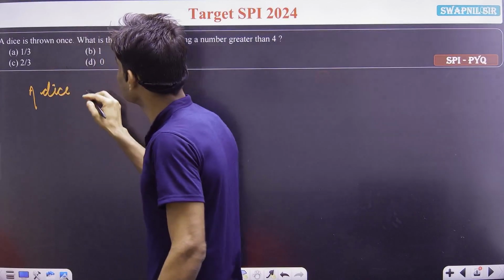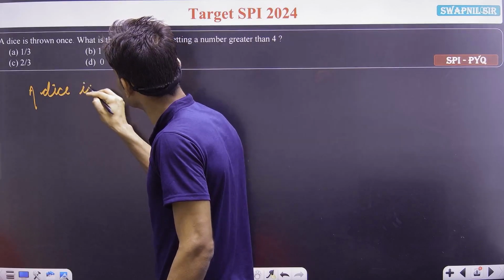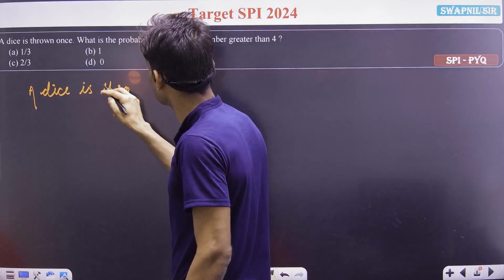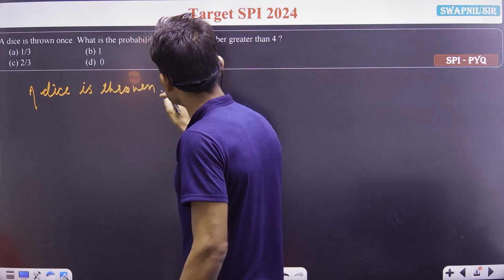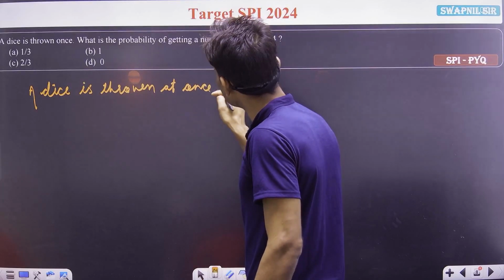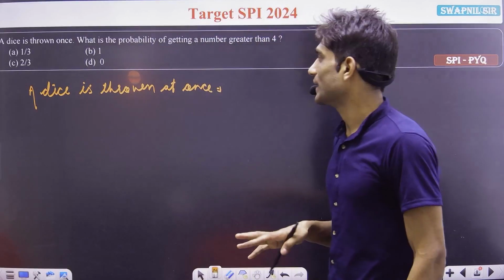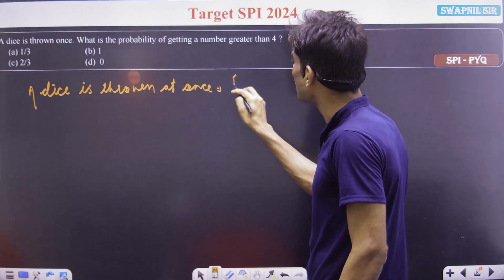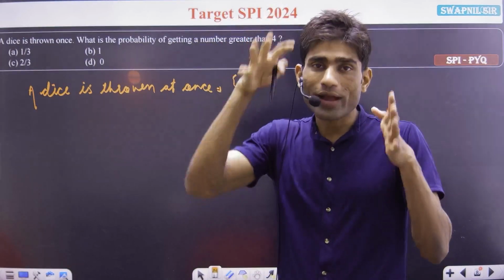A dice is thrown at once. We know what the probable outcomes are here.